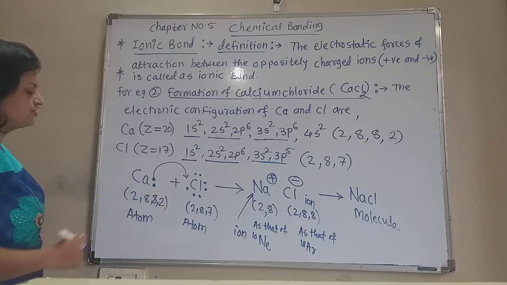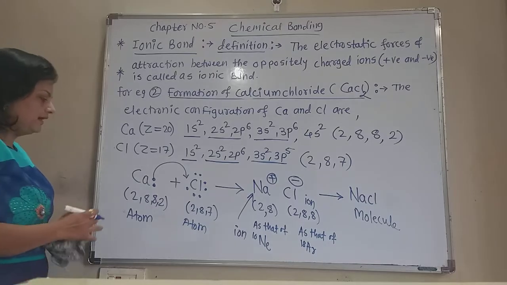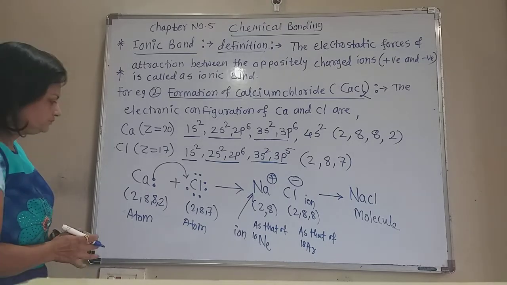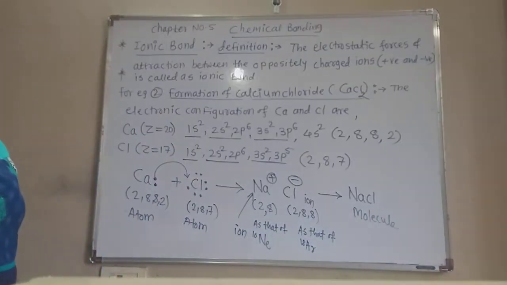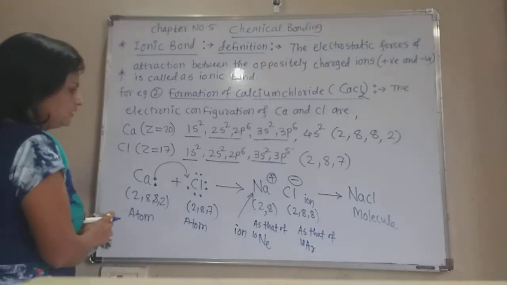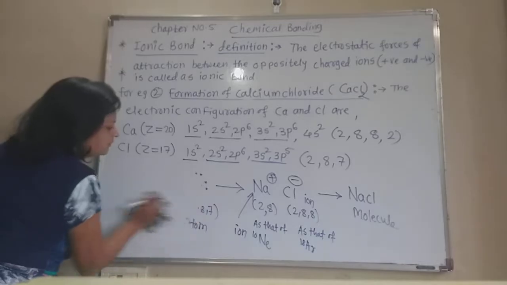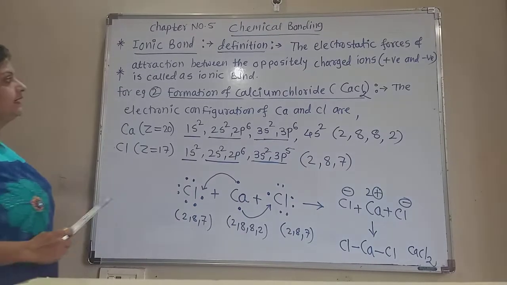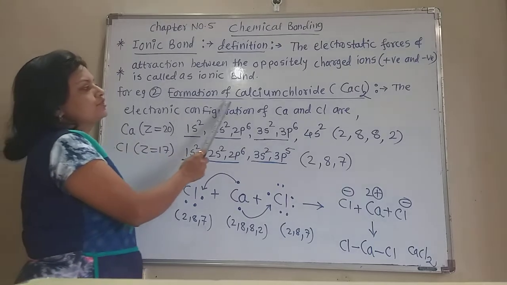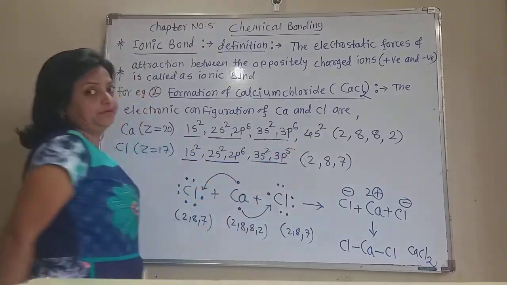Now this is the calcium atom. Again there are 2 chlorine atoms around the calcium in calcium chloride. Now how is that? See here. I show it in a diagram in this way. First see the second example, the formation of calcium chloride.